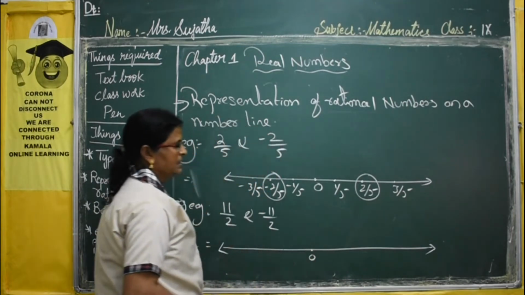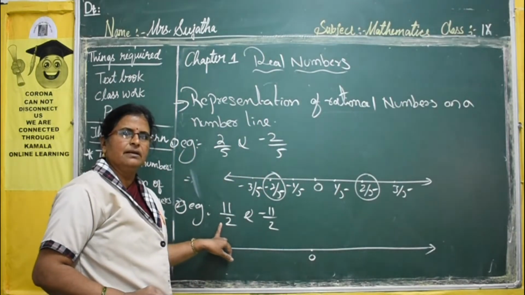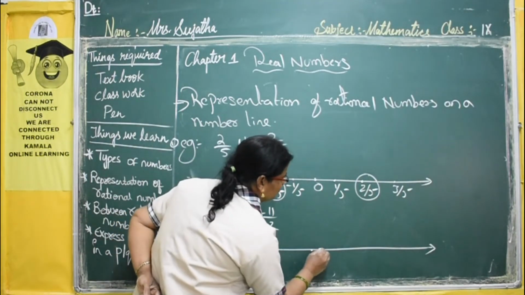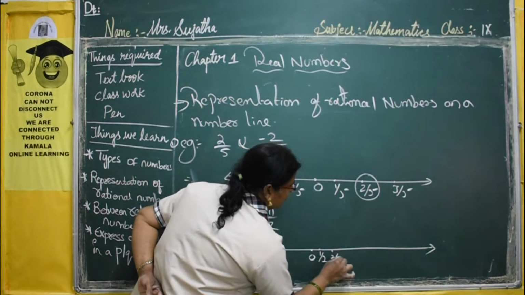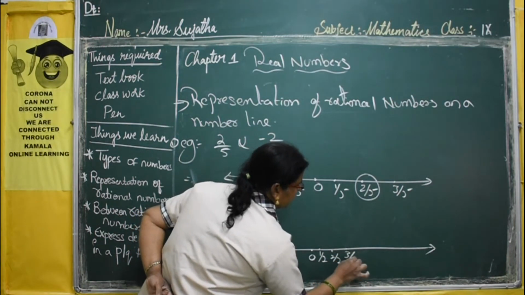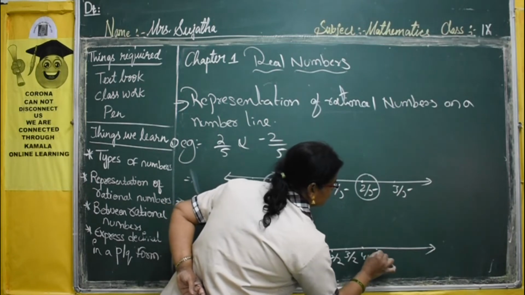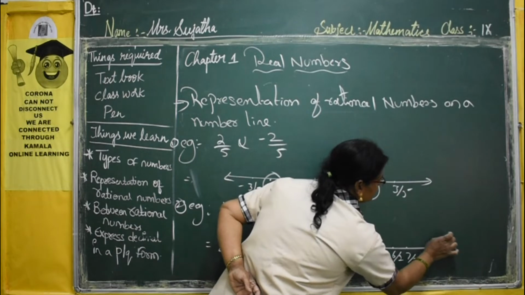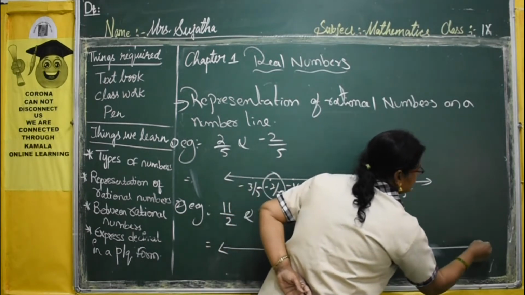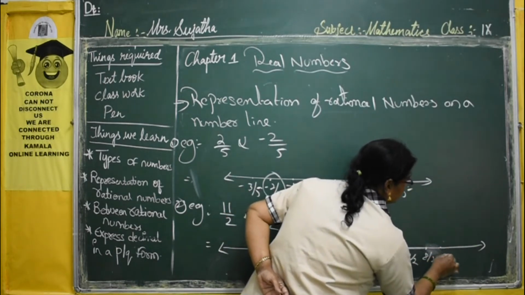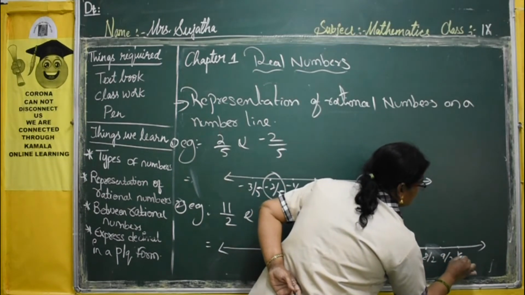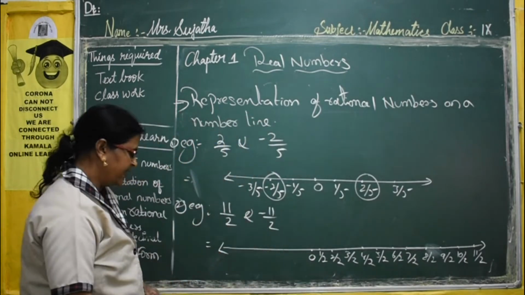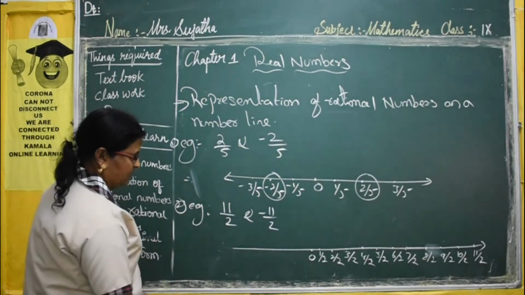Here 0. In the same way, what is the denominator? 2 is the denominator. So again start: 1 by 2, 2 by 2, 3 by 2, 4 by 2, 5 by 2, 6 by 2, 7 by 2, 8 by 2, 9 by 2, 10 by 2 and 11 by 2 for the positive side. The negative side we also have to write like that only.